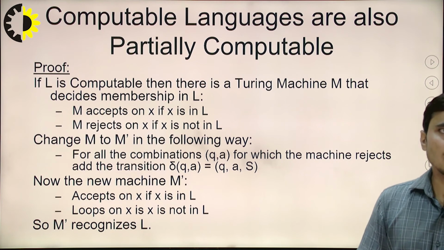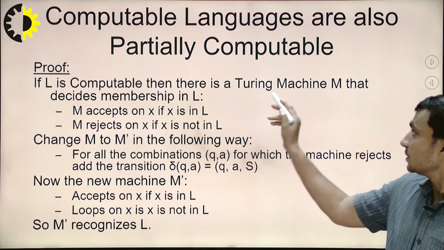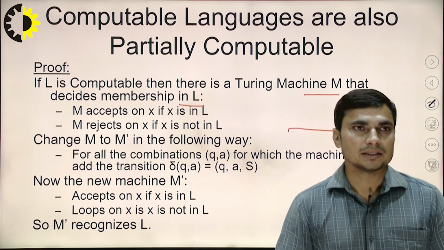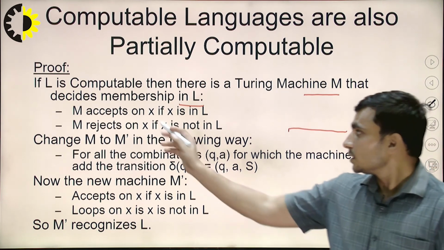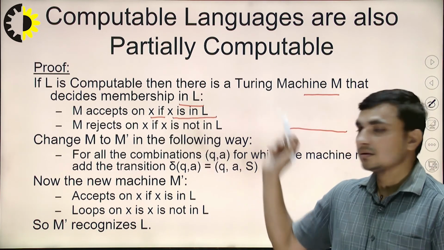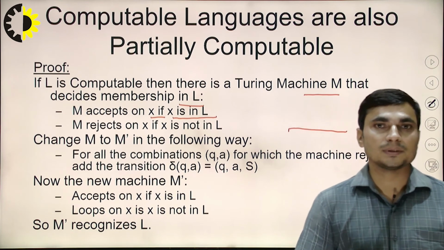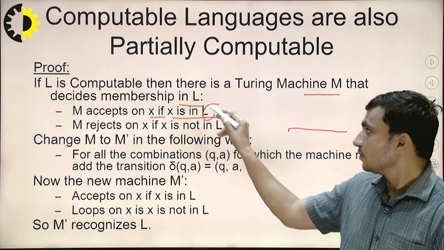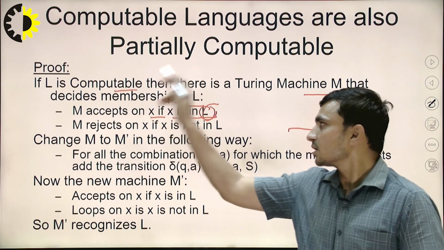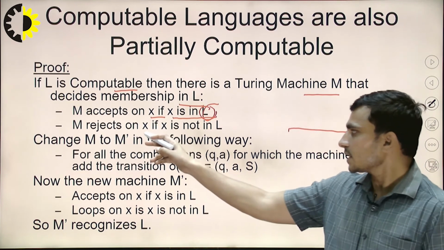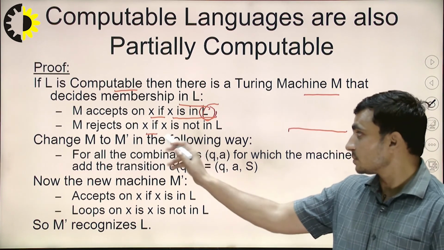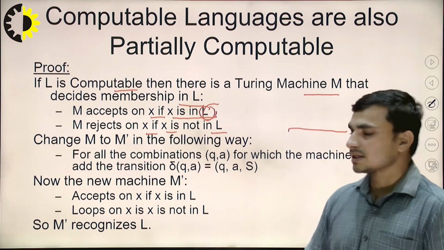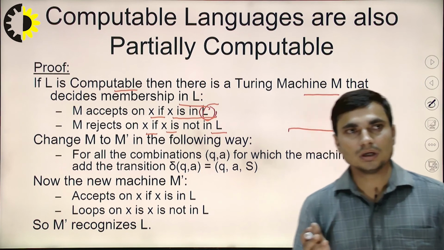Suppose L is computable, then there will be a Turing machine M that decides membership in L. The meaning of membership is that M accepts X if X is in L. So suppose X is a certain string, M accepts X if X belongs to L, where L is this computable language. Now if M rejects X, it is possible only if X is not in L. This is decidability: we are deciding the membership of a particular string using a Turing machine.